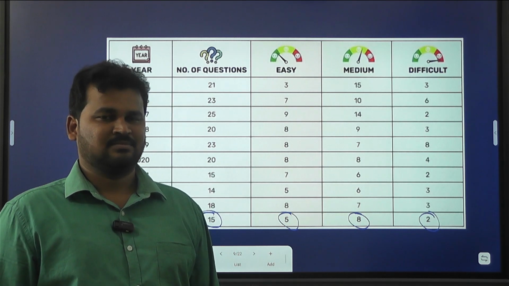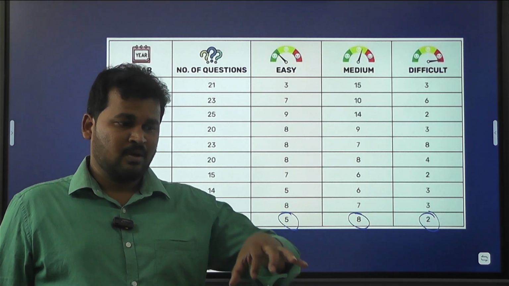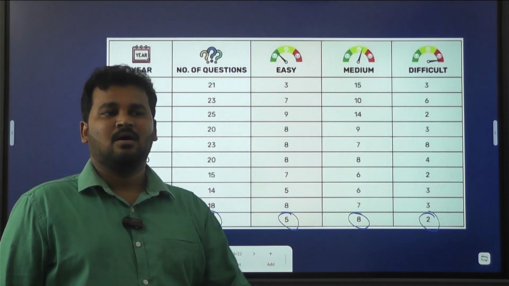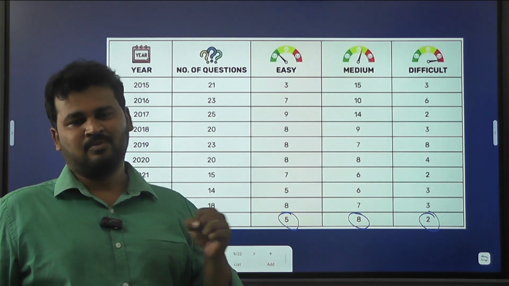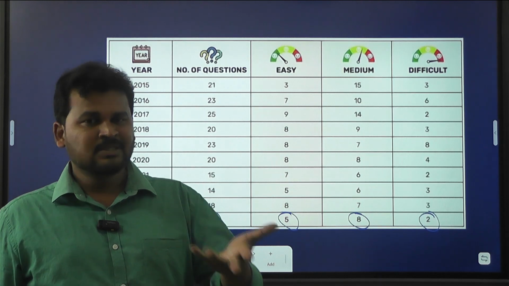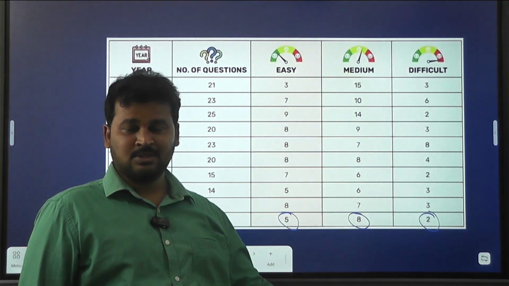Out of 200, you need approximately 60% of the marks, which means 40% of the paper you can skip. From that 40%, these difficult questions can be skipped.